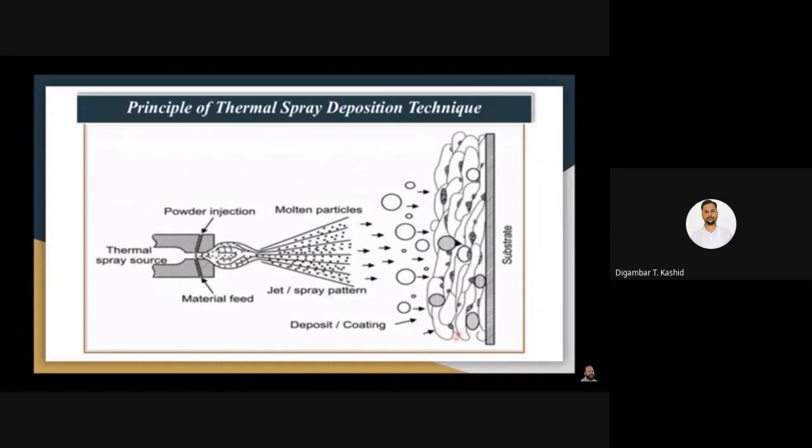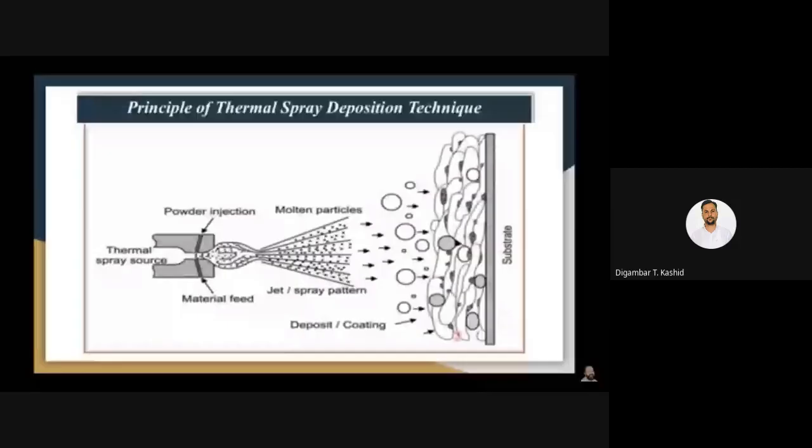That particle is fed or injected near the tip of the flame, where it is melted, and with the help of high velocity oxygen, inert gas or nitrogen, it is propelled and spread over the surface of the substrate. So this is the deposition, or the coating of the molten particles over the substrate. This is the basic principle behind the spraying.